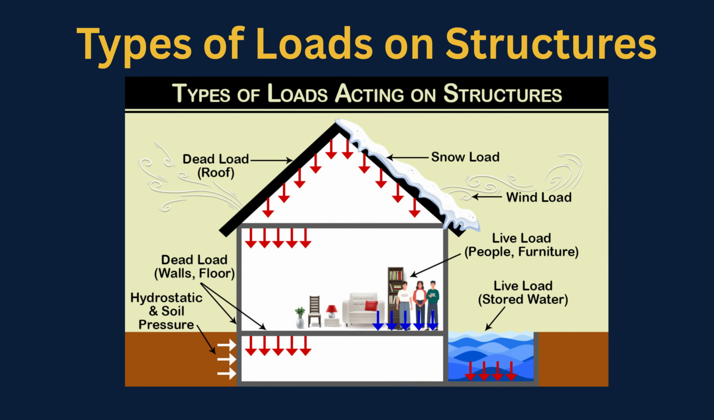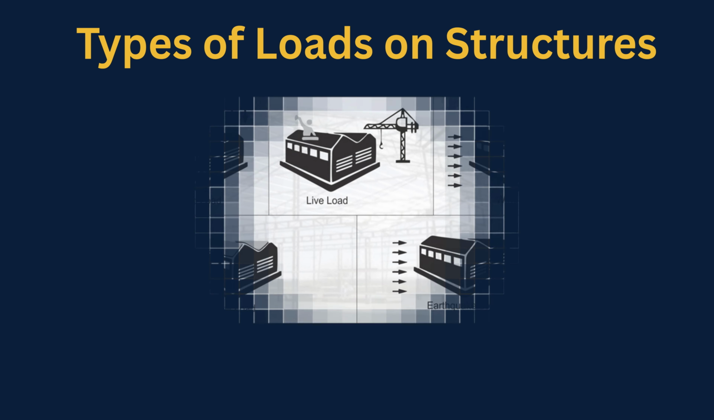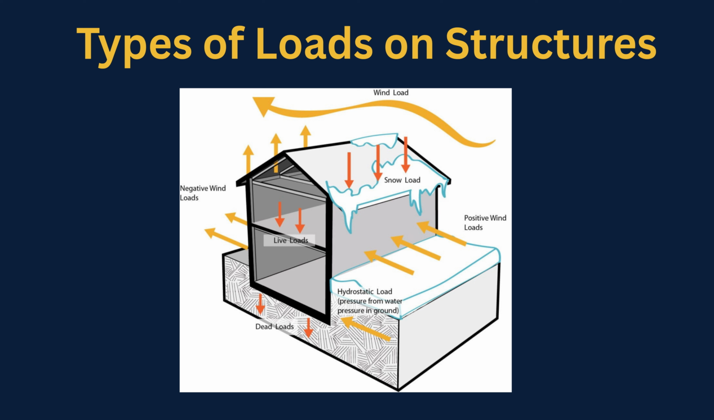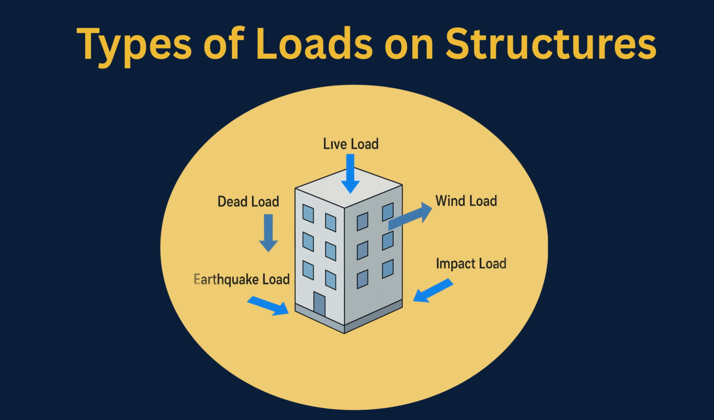Types of loads on structures. Every structure, from buildings to bridges, carries different kinds of forces called loads. Let's understand the 6 main types of loads that act on a structure: dead load, live load, wind load, snow load, earthquake load, and impact load.